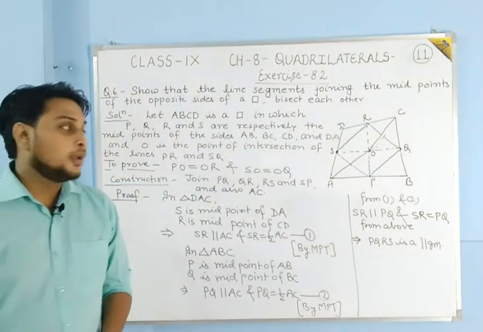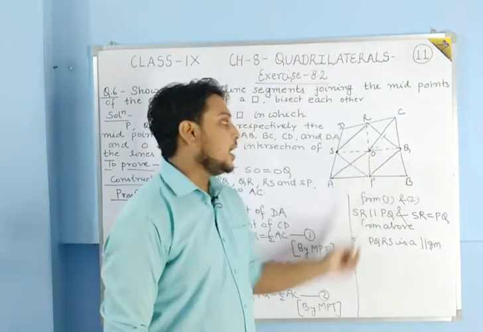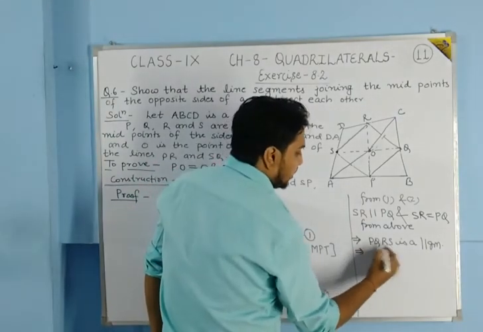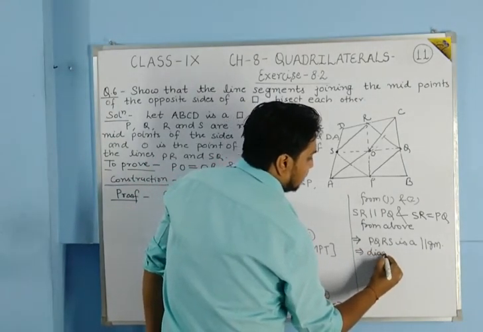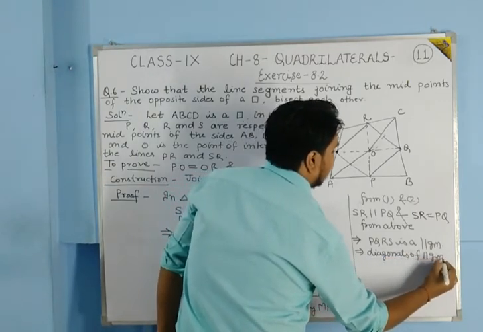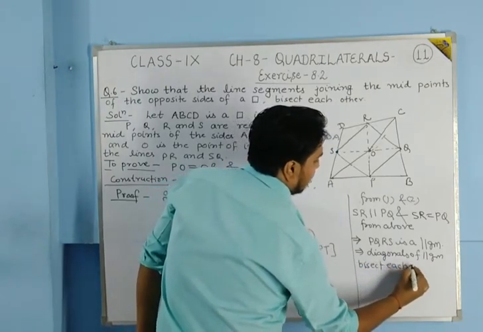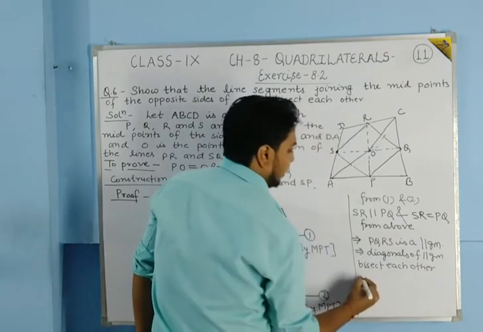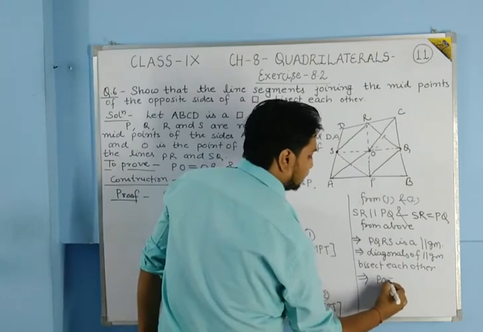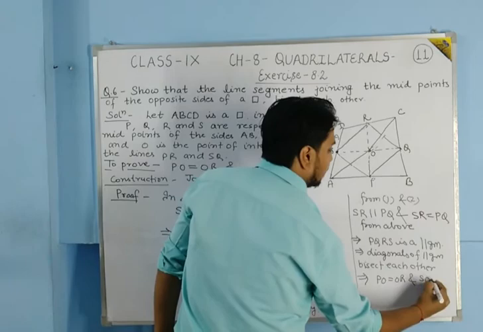And we know that in a parallelogram, diagonals bisect each other. So it is clear that PO is equal to OR and SO is equal to OQ.